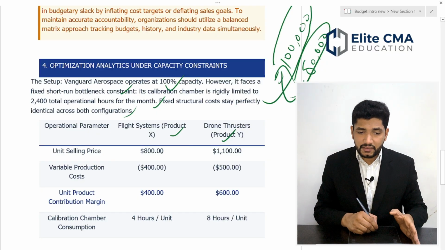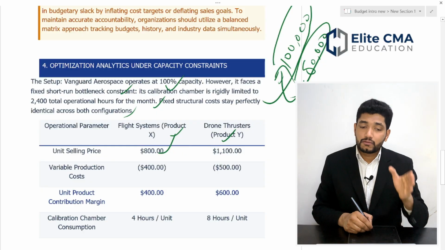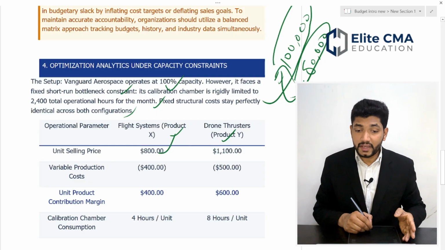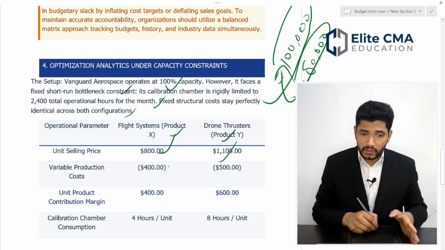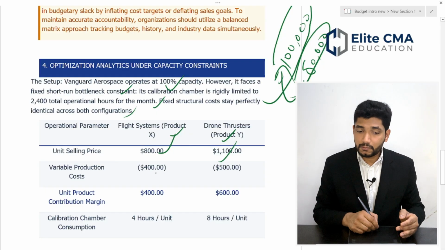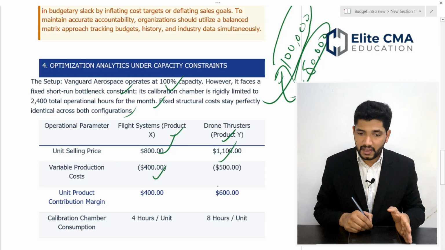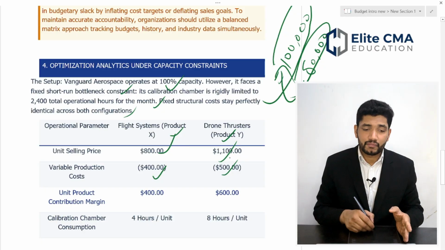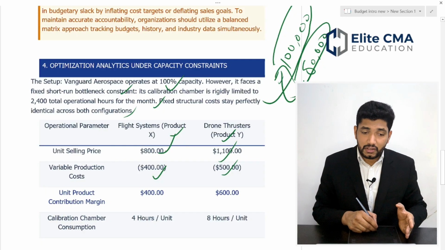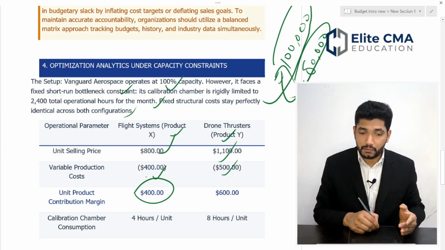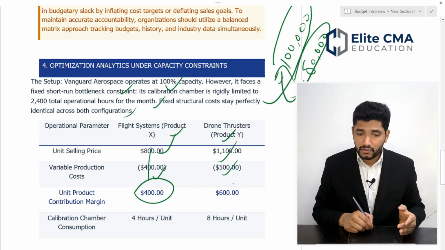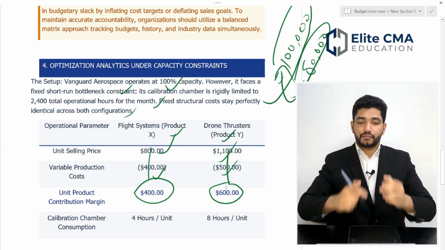Your unit selling price is 800 for product X, and for product Y it is 1100. Then your variable production cost is 400 for product X and 500 for product Y, and your unit contribution margin is 800 minus 400, which is 400 for product X, and 600 for product Y.